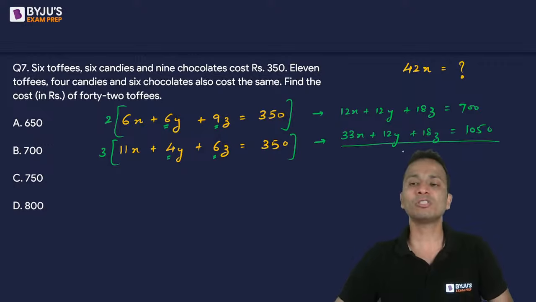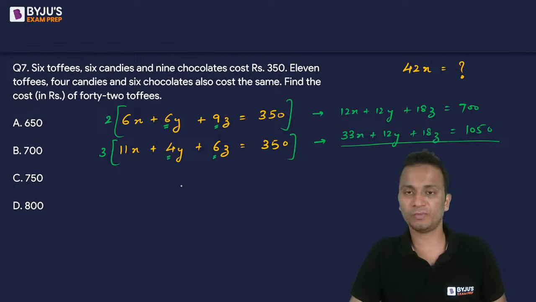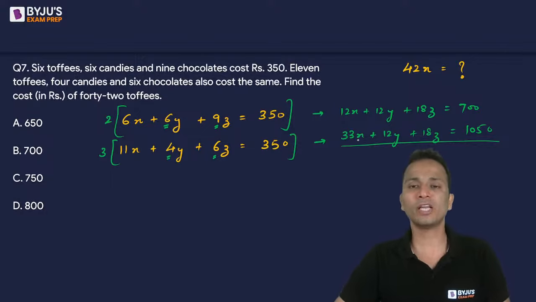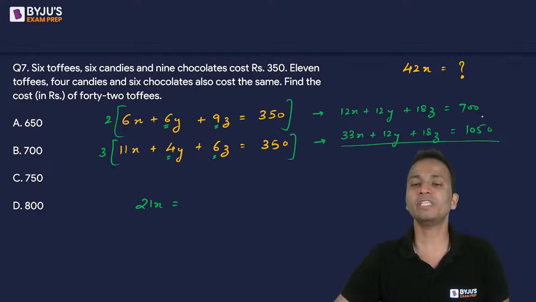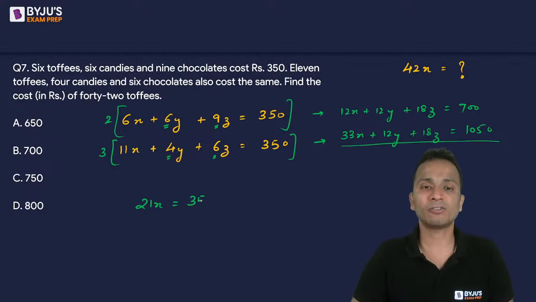Now second equation minus first equation, both y and z will be eliminated. 33x minus 12x, I'll get 21x, and that is equal to 1050 minus 700, that is 350.